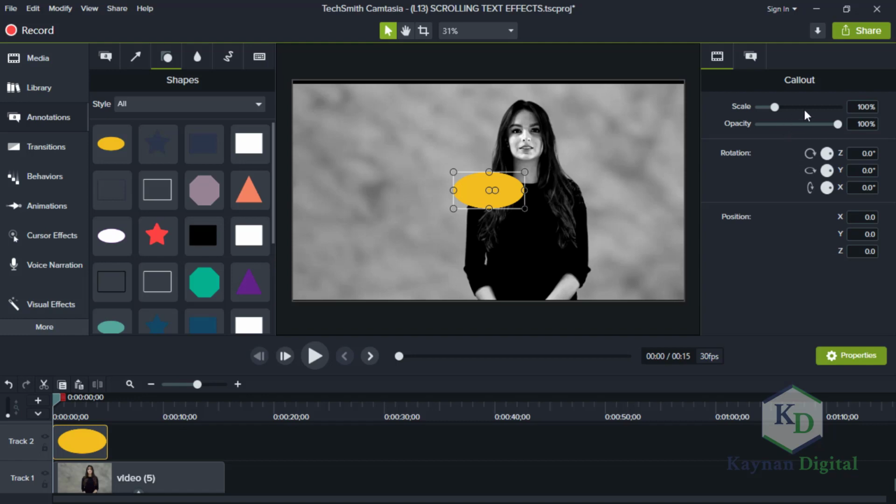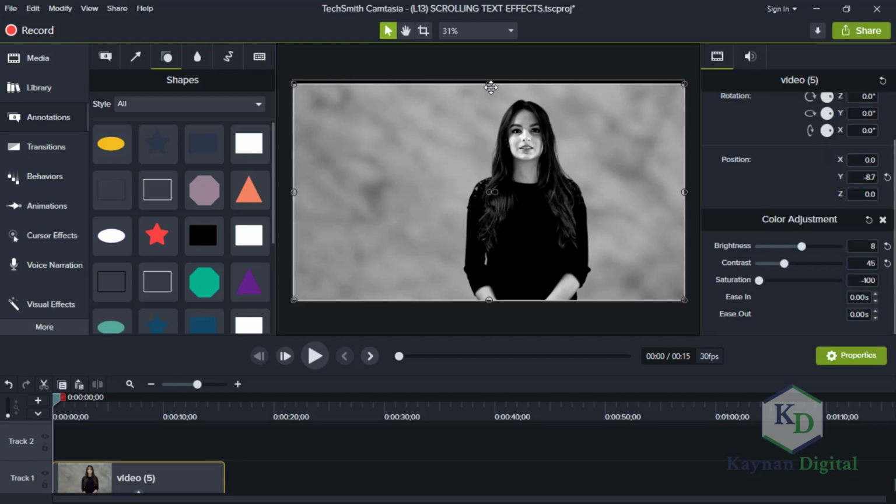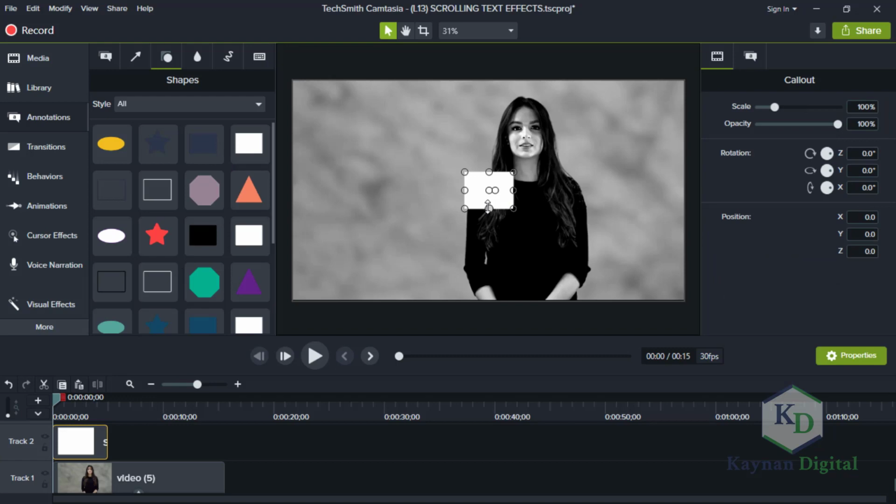But what we really want is, before then, the vintage camera does have something like some lines at the side, at the edges. Let's add that first. Let's bring in shapes, make it flat.